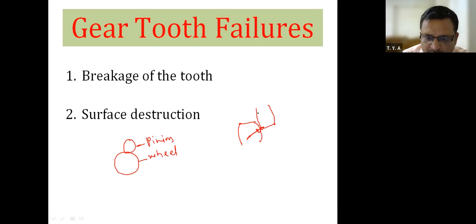Therefore, what will happen if suppose the surface hardness of this pinion gear tooth is less? Here, this gear tooth is going to break like this. I will draw here, then you will understand.